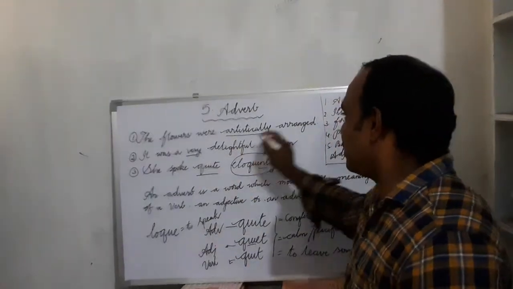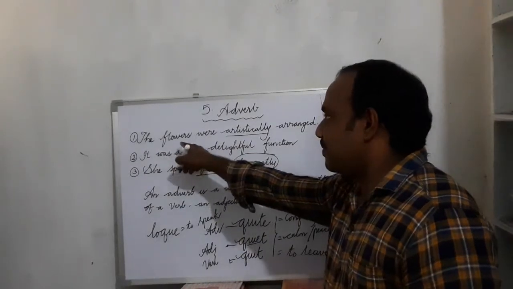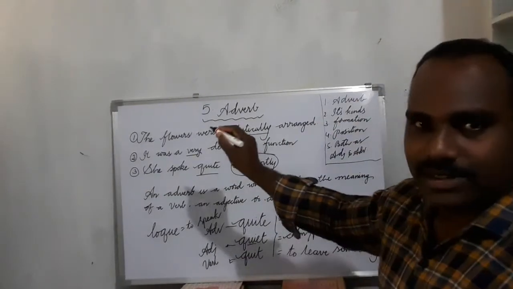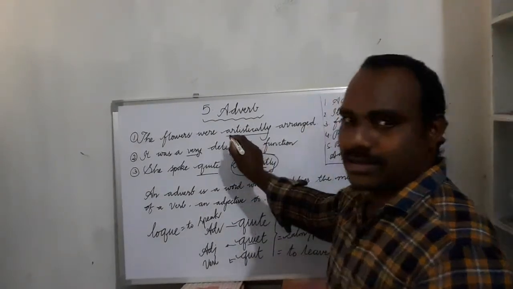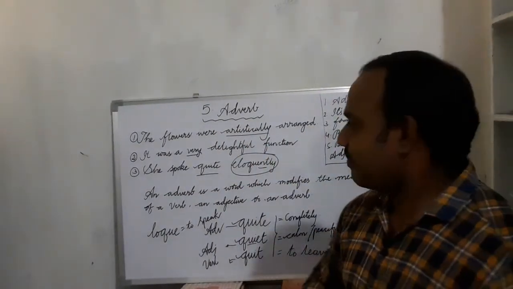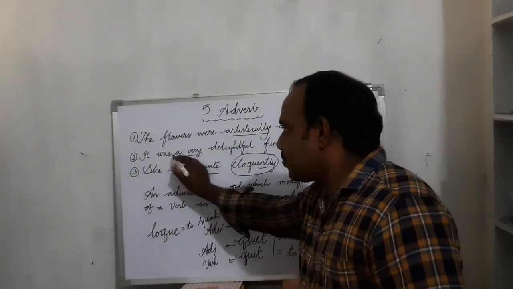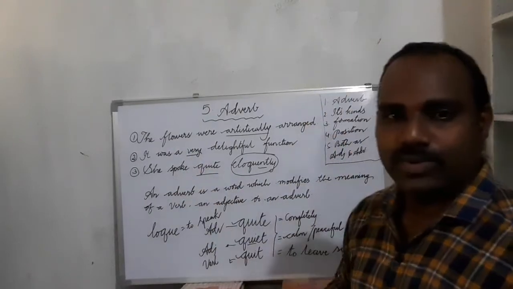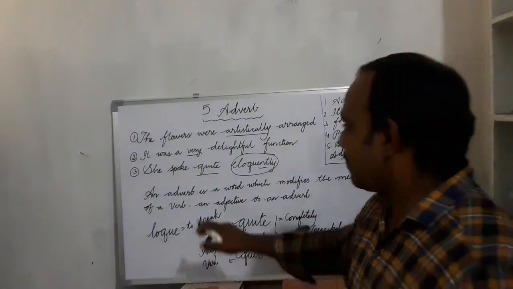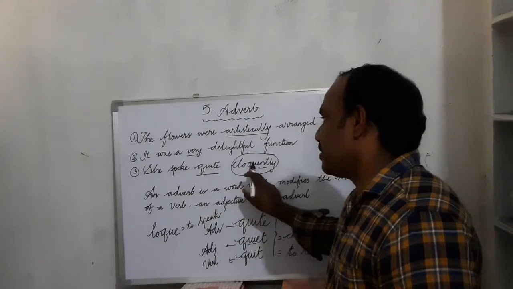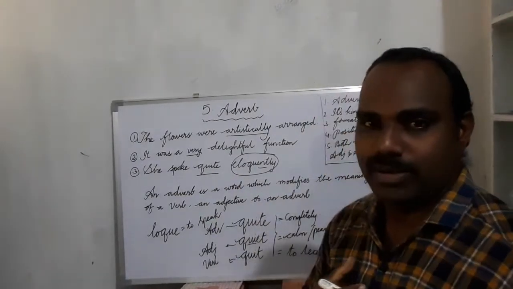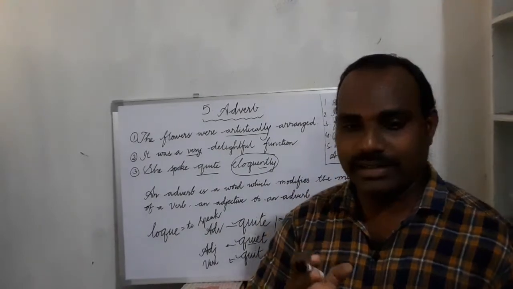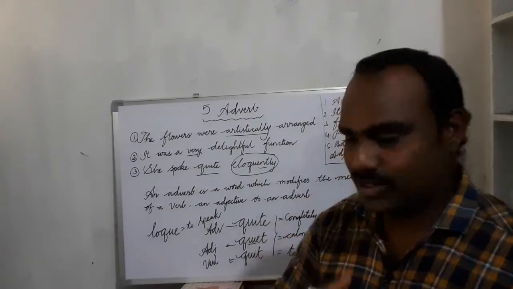And look at this first sentence: the flowers were artistically arranged. If you observe the first sentence, the underlined part, artistically, is an adverb. In the second sentence, it was a very delightful function. Look at this underlined word, very. Very is also an adverb. She spoke quite eloquently. Quite is an adverb. But why are they adverbs? I'll let you know.